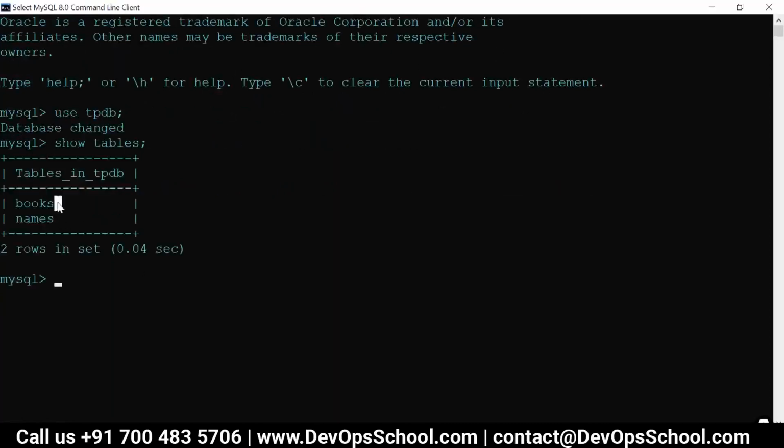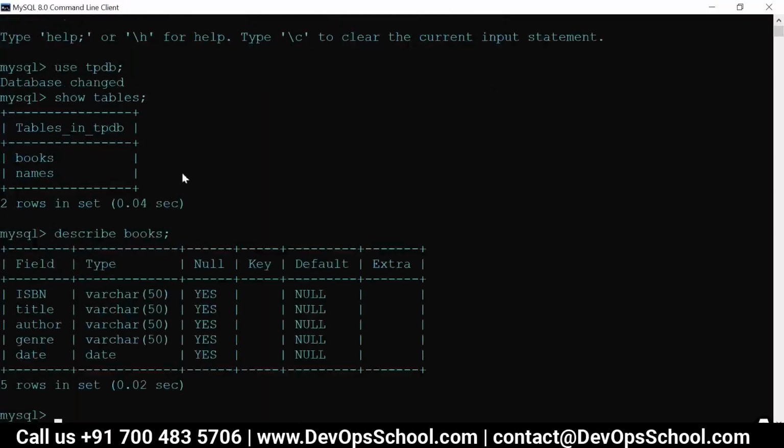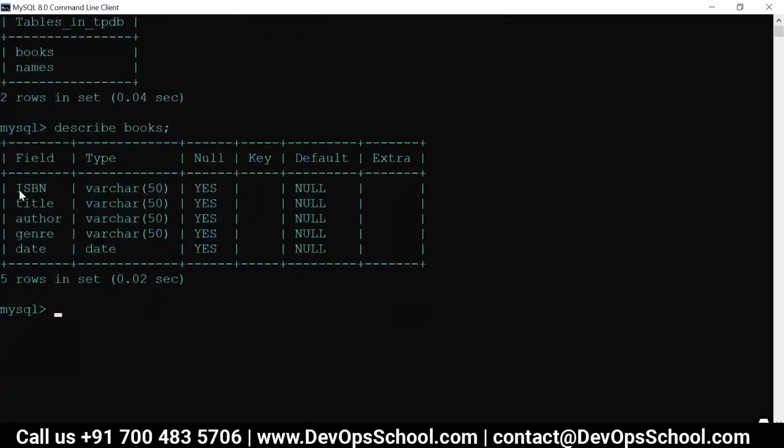I have a table called books here. So this is the structure of my table. Same way, I have the columns here: ISBN, title, author, genre, and date. The date column stands for when the book was published.